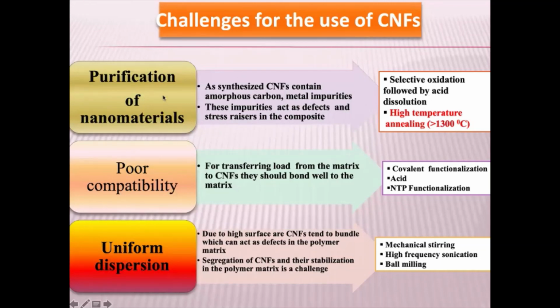The take-home message for this part can be that the purification does not necessarily have to be always acid digestion. Then you need to have a covalent linkage. Unless you have a covalent linkage, you cannot really do epoxy ring opening. The cross-linking will be more if you have an epoxy, and especially the epoxy ring opening will be facilitated by an amine. And to get an amine group, you need to have a carboxylic acid group. So to start with, you try to get maximum carboxylic acid groups. There is a way to do it.